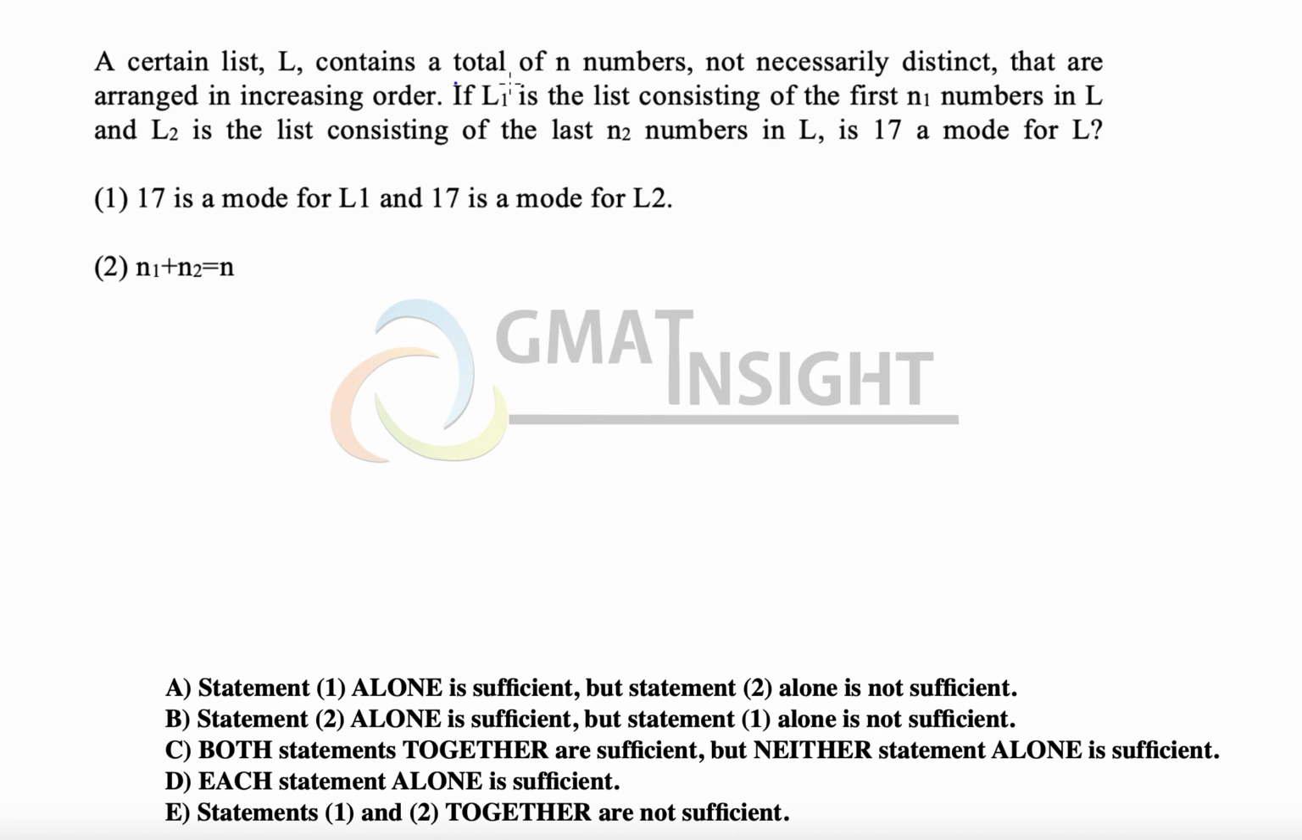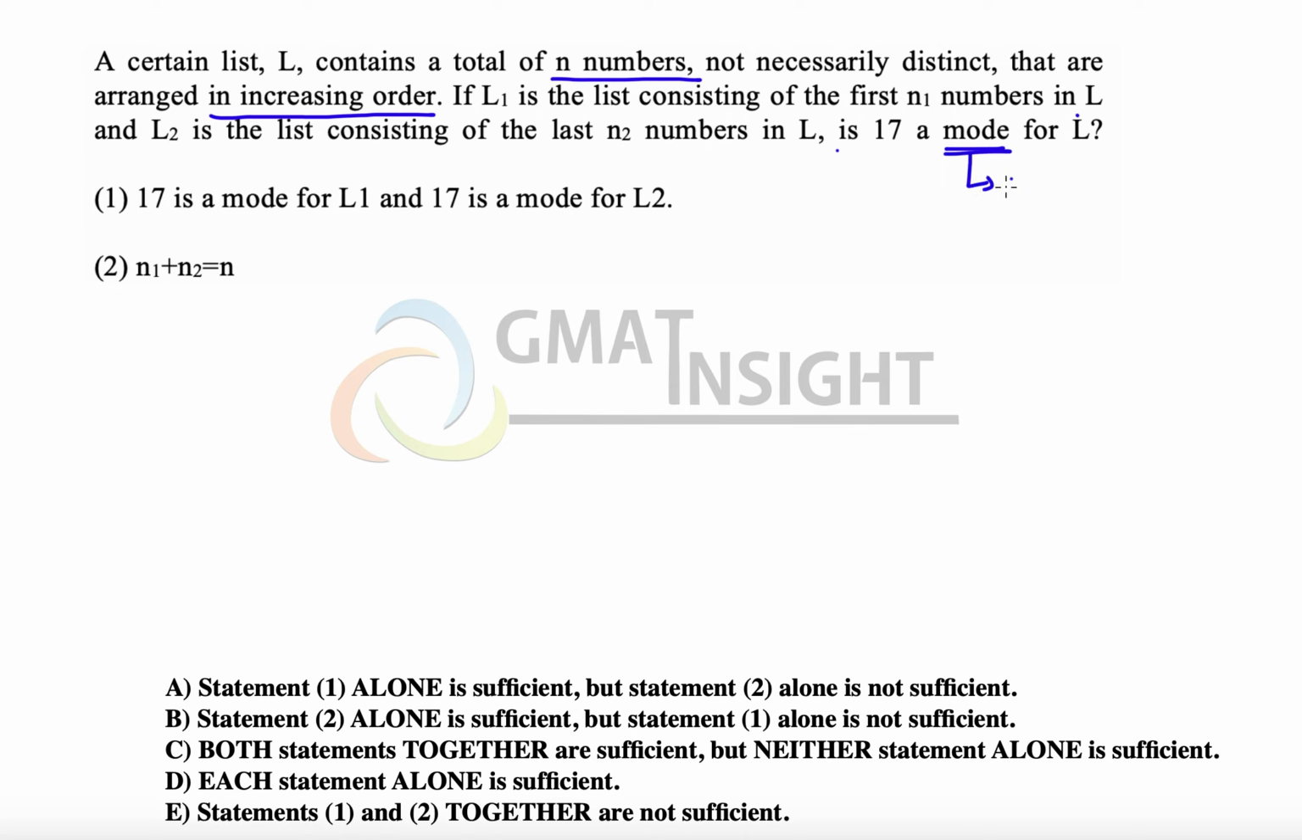A certain list L contains a total of n numbers, not necessarily distinct, that are arranged in increasing order. L1 is the list consisting of the first n1 numbers, and L2 is the list consisting of the last n2 numbers in the list L. Is 17 a mode? So what is the mode?